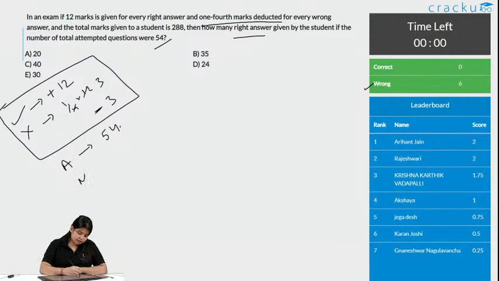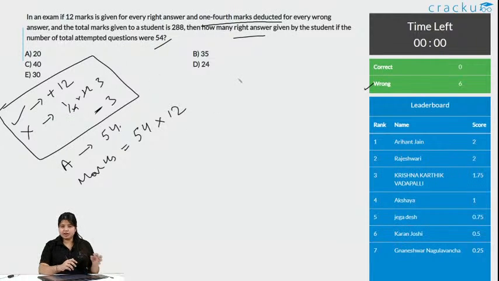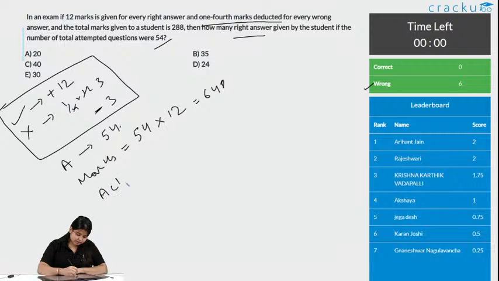So, marks are 54 into 12. Whatever he attempted, he felt like this is correct and that is why he did this. That is very normal. When you multiply this, what you get is 648. 4 twos are 8. Yeah, you get 648. But what he actually got is, actual marks is 288.